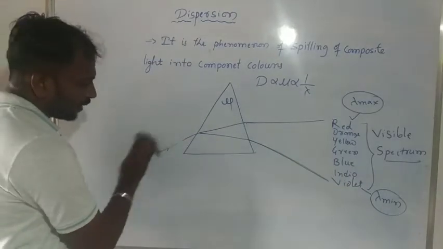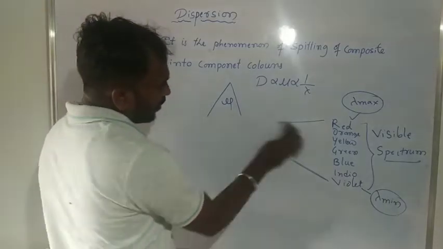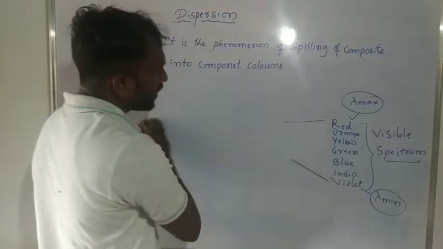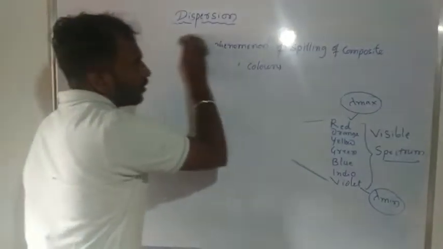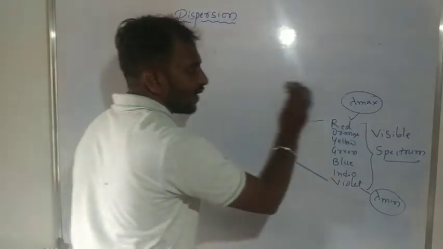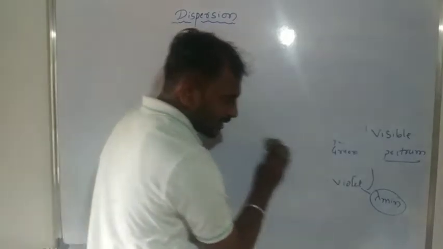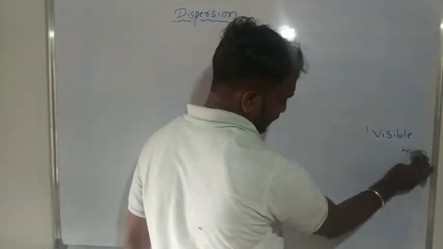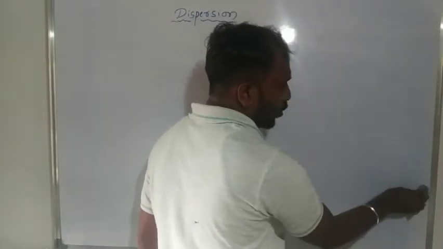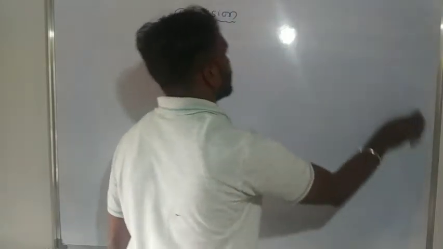Suppose you consider a single prism, then we get 7 component colors. Suppose you consider 2 prisms in opposite directions.